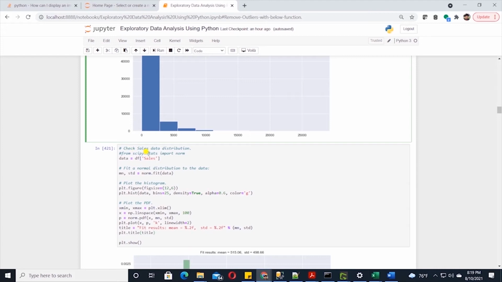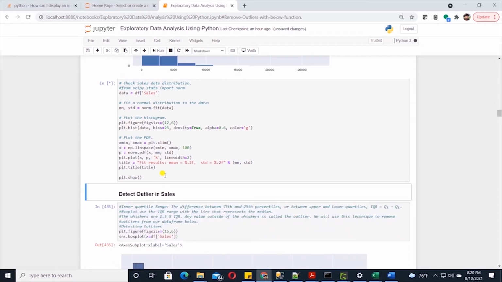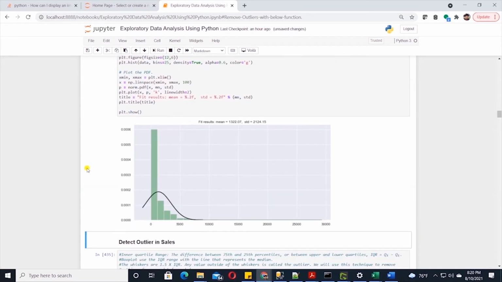We have imported norm from SciPy stats. We are saving our sales variable in a variable called data, and we provide the data to norm.fit, which returns the mean and the standard deviation. We plot our sales histogram with matplotlib, and from norm.pdf, or probability density function, we get the values and plot this using plt. I'll run the cell, and this gives us the familiar looking histogram, and we have a normal distribution line plotted on top.